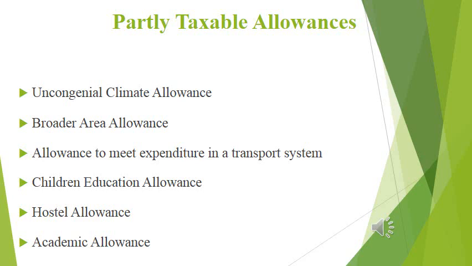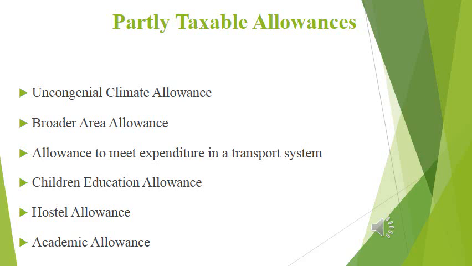Children education allowance, that is exempted up to 100 per child per month for maximum up to 2 children. Suppose an employee receives 200 rupees, he has only one child, so he can claim 100 per month as exemption, and he or she has to pay tax on 100 rupees.